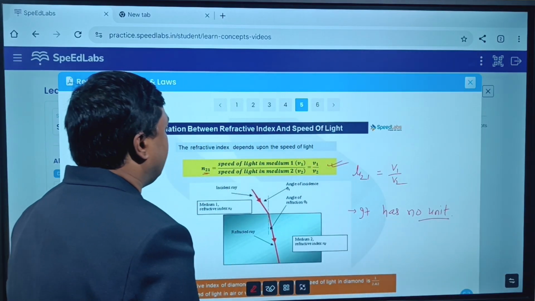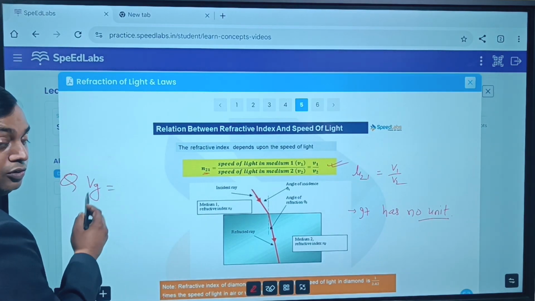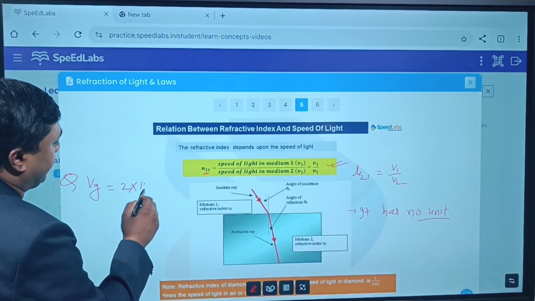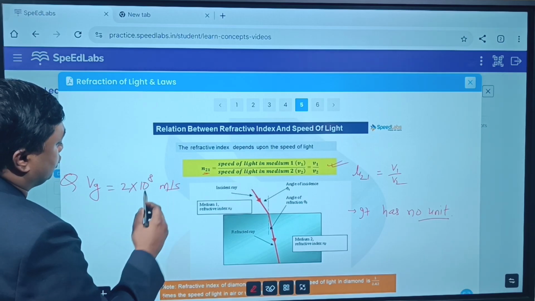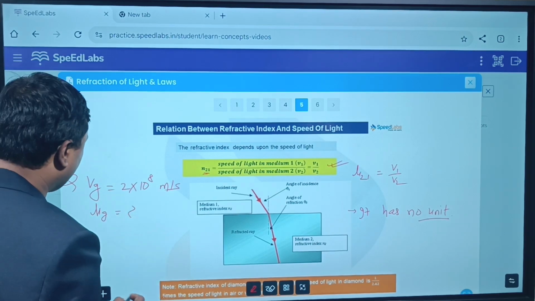Is it clear? Let's take one question. They have given the velocity of light in glass. Let's say it is 2 into 10 to the power 8 meter per second. So what is the refractive index of glass? How are we going to solve this?